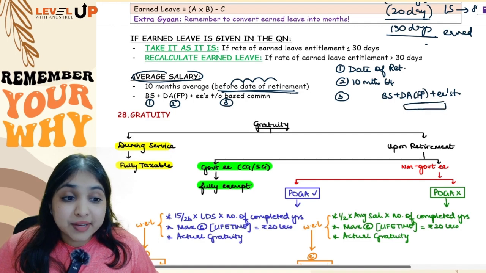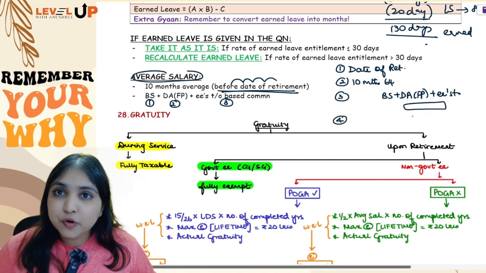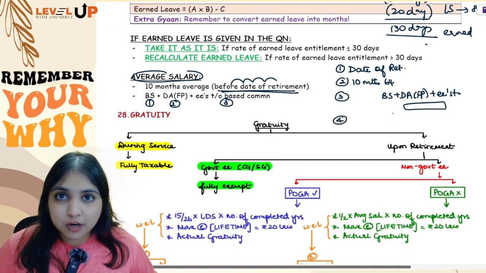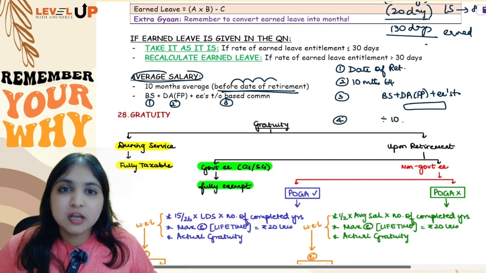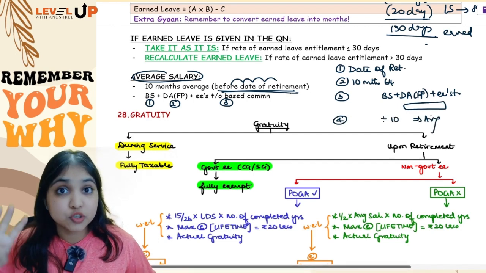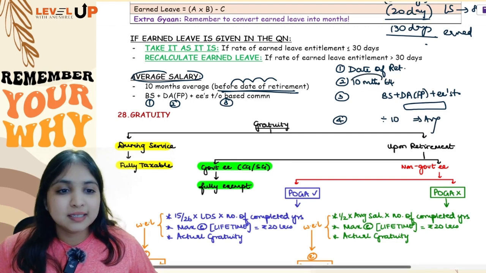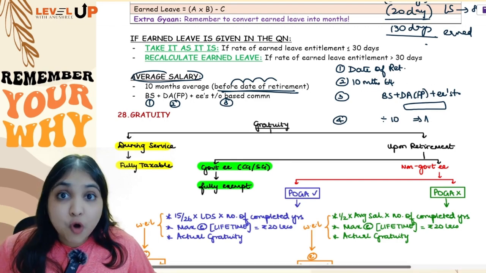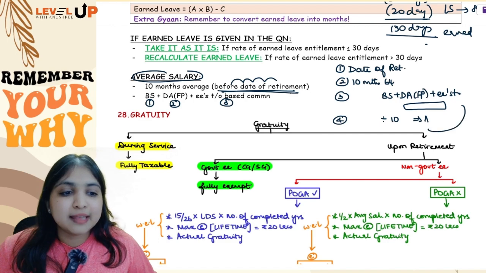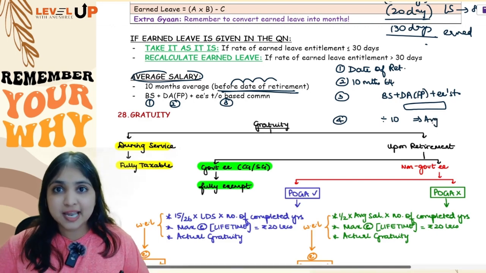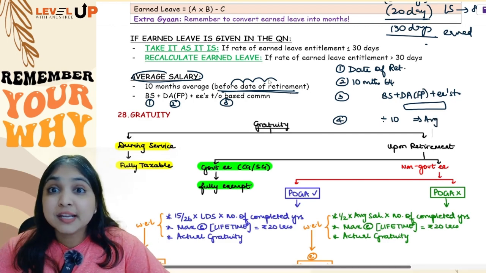Then we need average monthly salary. So your fourth step will be whatever salary you got for these 10 months, divide by 10, and you will get your average salary. So 4 steps: date of retirement, then 10 months before date of retirement, then for those 10 months you will find salary, and then when you divide by 10 you will get your average salary. Okay, so with this we are done with our leave salary discussion.